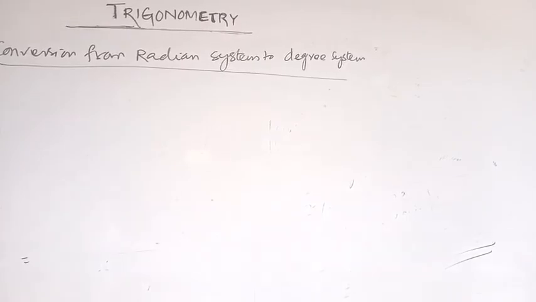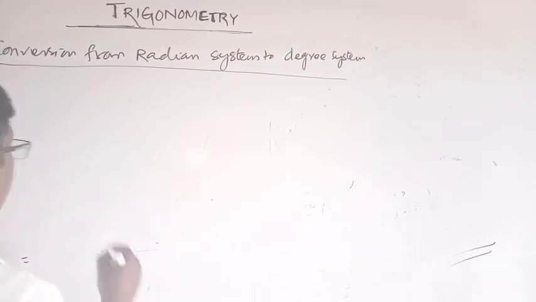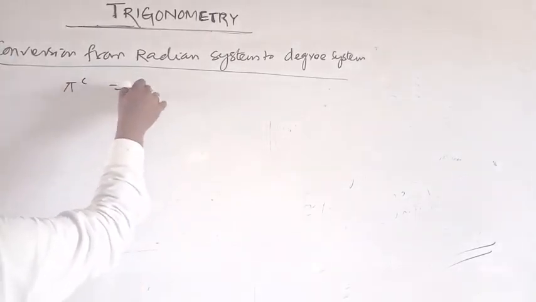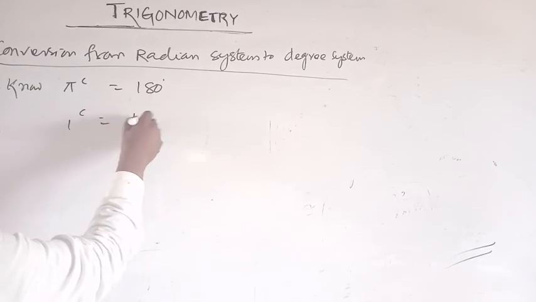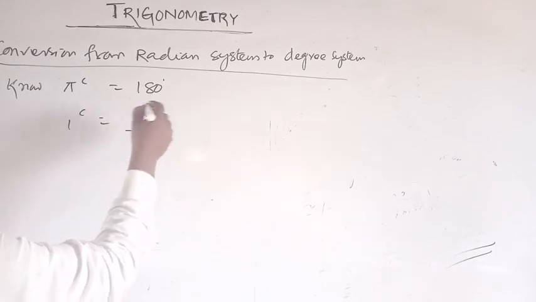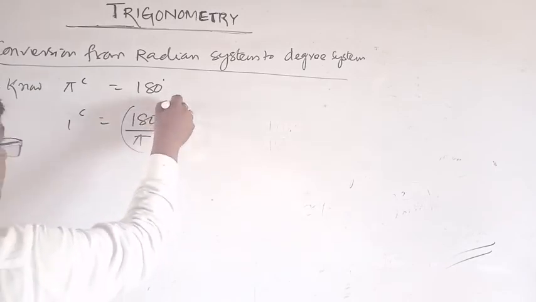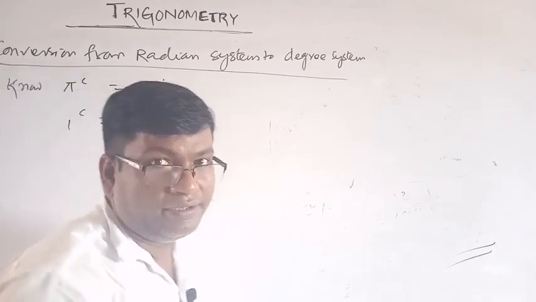Now conversion from the radian system to the degree system. We know pi radian is equal to 180 degree. So 1 radian is equal to what? 180 by pi degree.